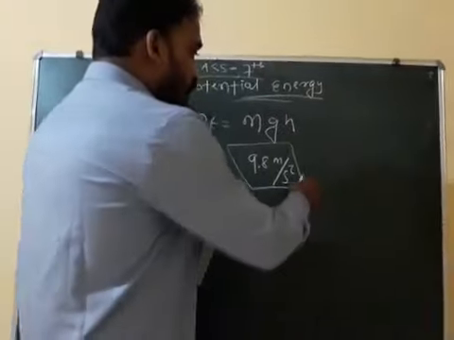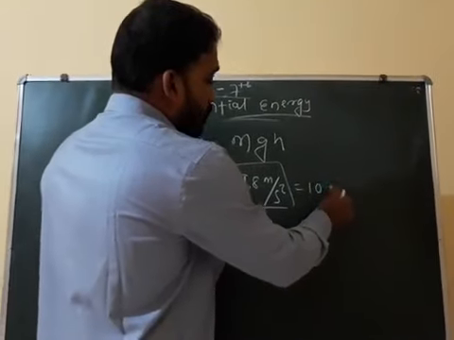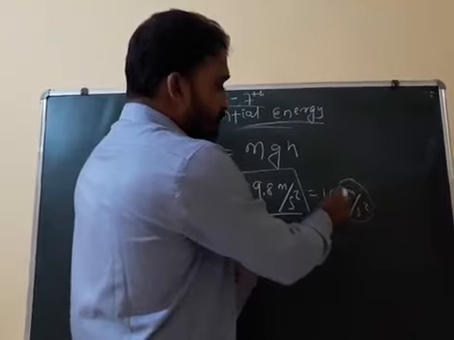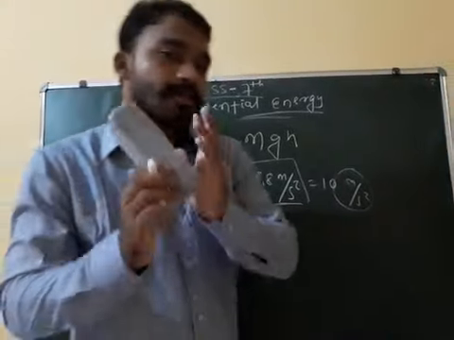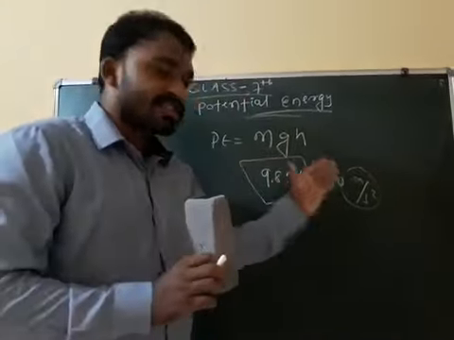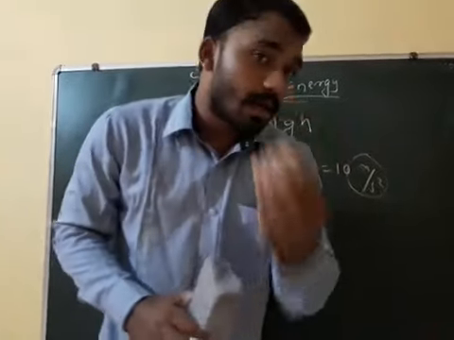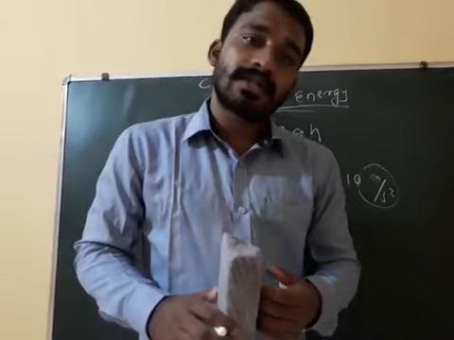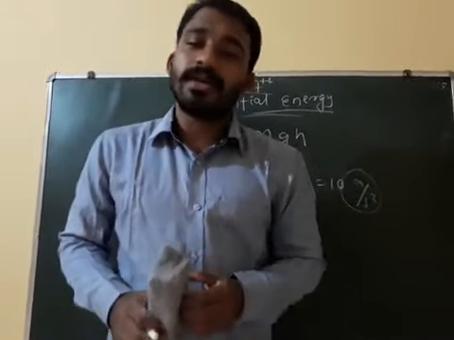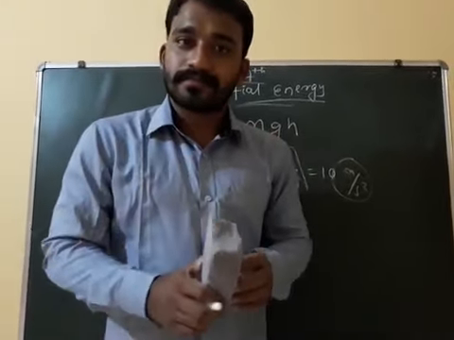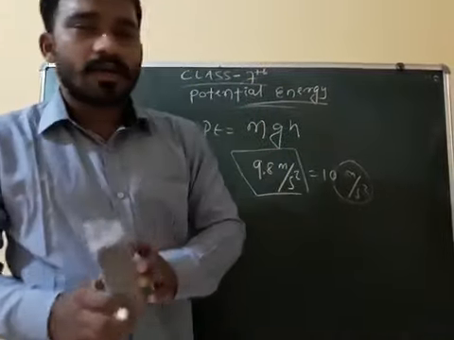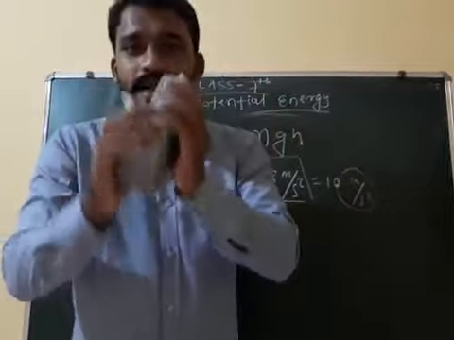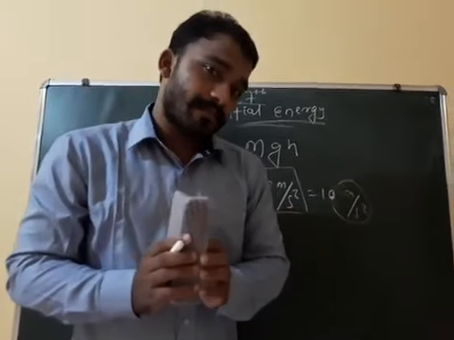Whereas if the question gives 10 meter per second square, we are taking the approximate value of 10 meter per second square, but the constant value is 9.8 meter per second square.